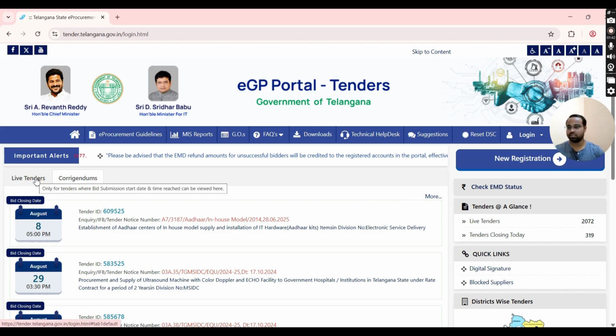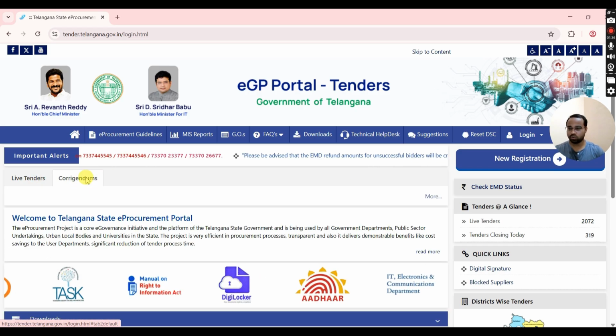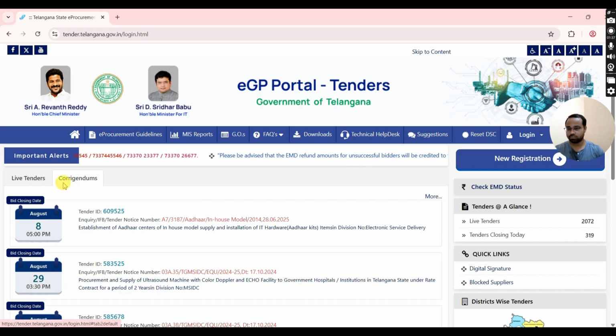It's usually published on the same eProcurement portal where the tender is listed. Bidders are responsible for complying with the latest corrigendum. Otherwise, bids may be rejected. Always check corrigendum before bidding.